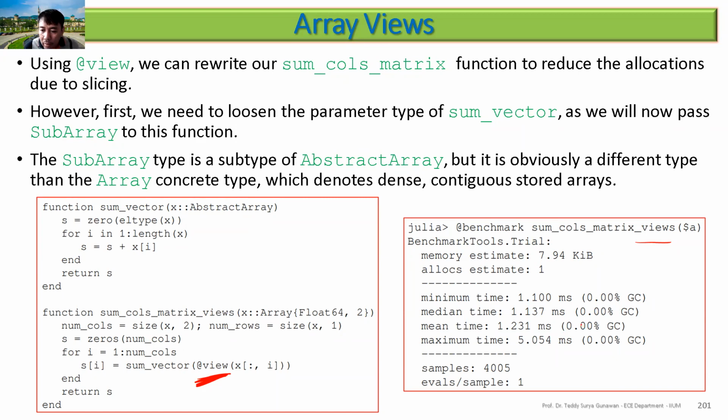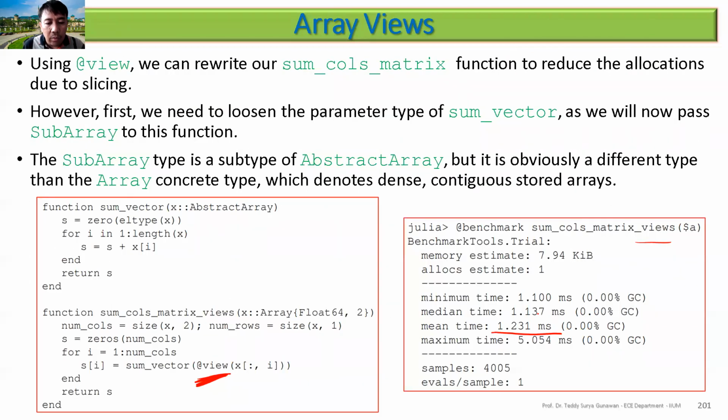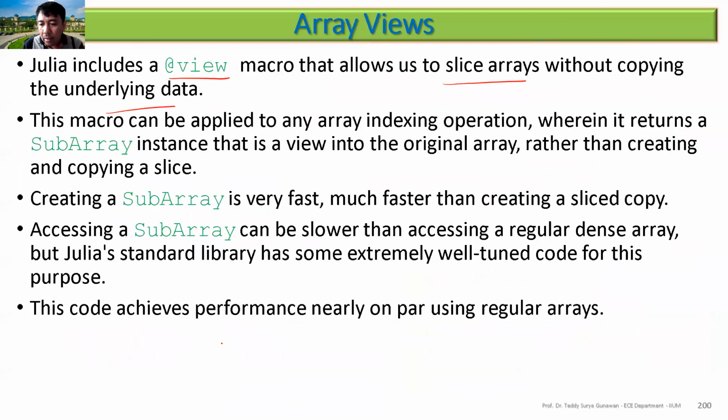You can see here this is 1.3 milliseconds, and in here it will be 3.3. There is less memory operation when you are using the view macro. Otherwise, you can just use the plain slicing first for the moment, and then if you're sure, you can add the view macro for added performance. Almost 3 times the performance, I think.